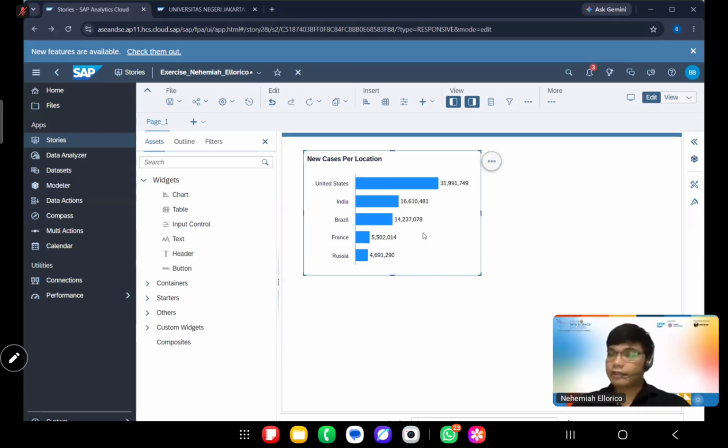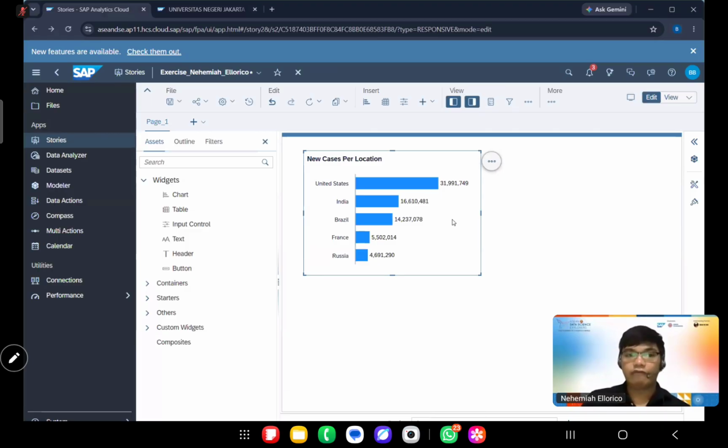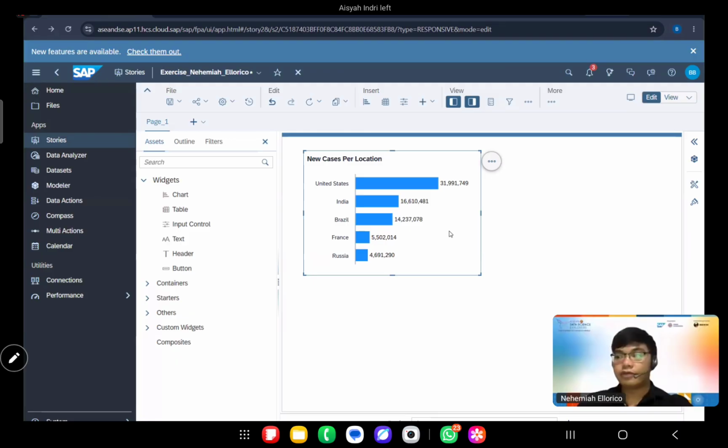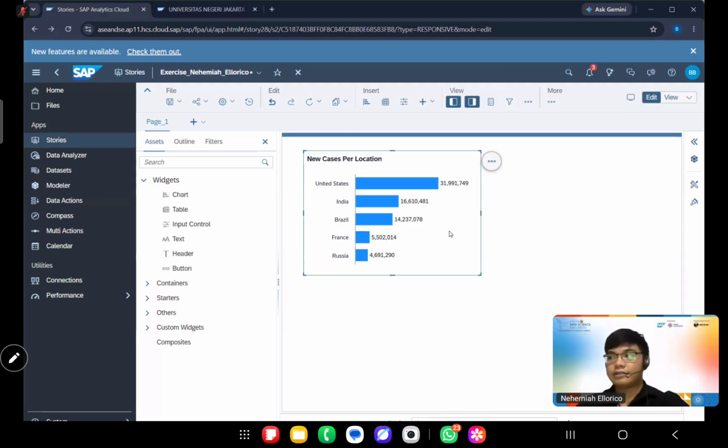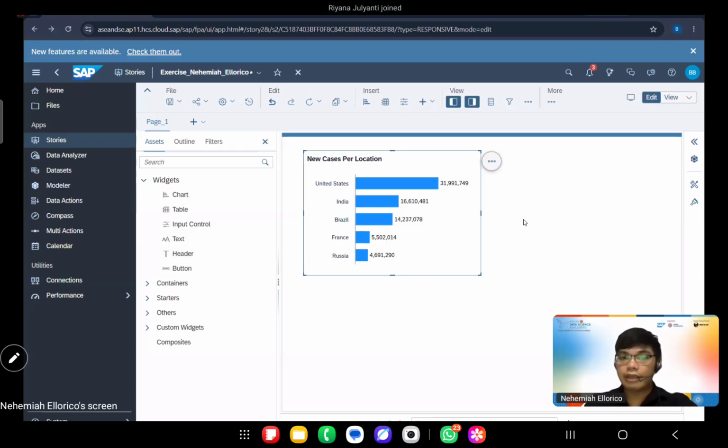So after we have done the new cases per location, why have we done this first? Why have we chosen the top 5? Because we would want to rank the top 5 problematic countries first with the highest COVID-19 cases. We don't need to view all of the countries. If we would want that, we can dedicate maybe a page for that.